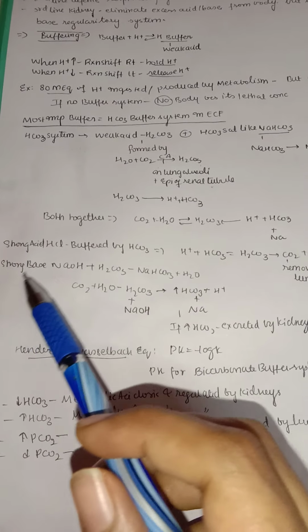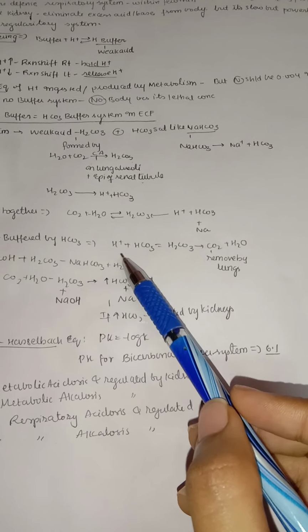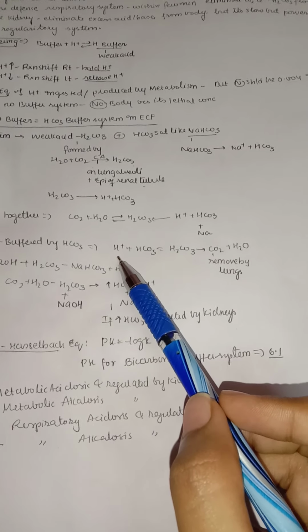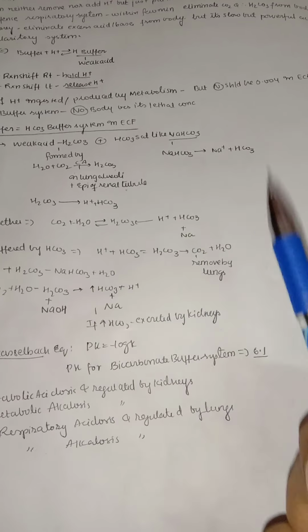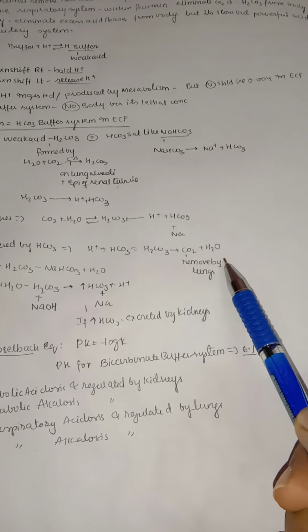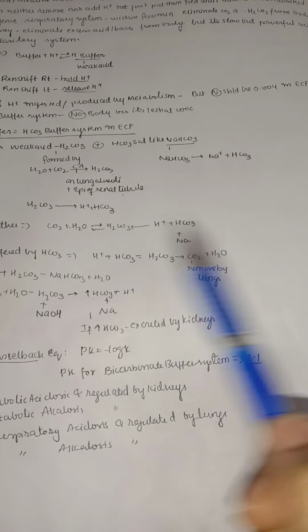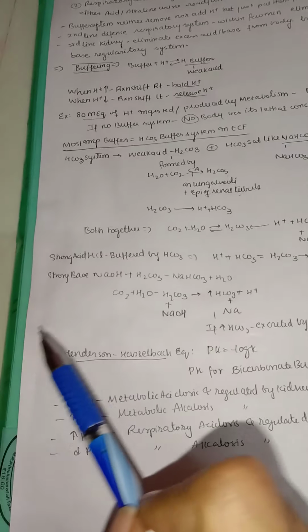A strong acid like HCl is buffered by bicarbonate. For example, in HCl we have the H plus ion, right? That H plus ion, if it binds with bicarbonate, forms carbonic acid again. This carbonic acid has the capacity to break down into carbon dioxide and water. This carbon dioxide is removed by the lungs by expiration. And of course the water gets mixed into the extracellular fluid.